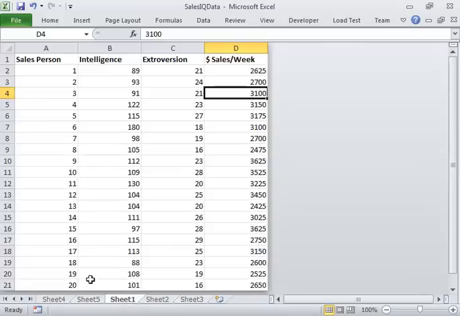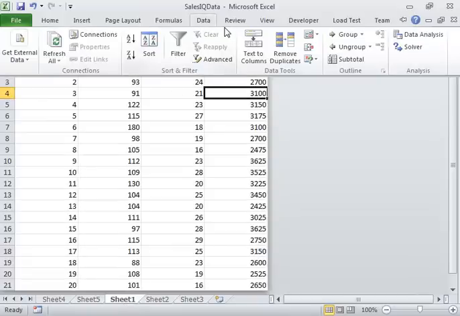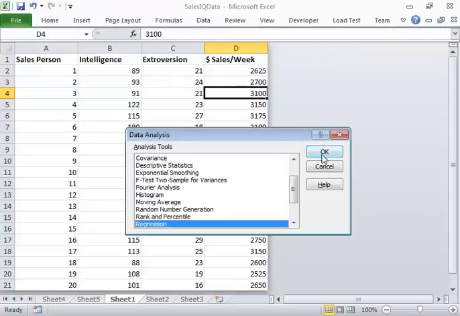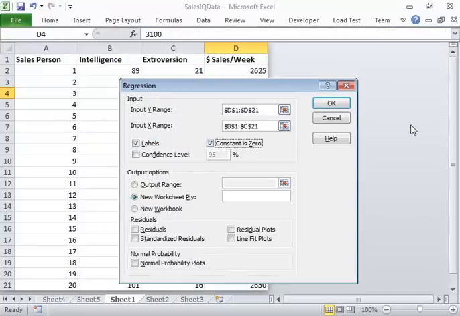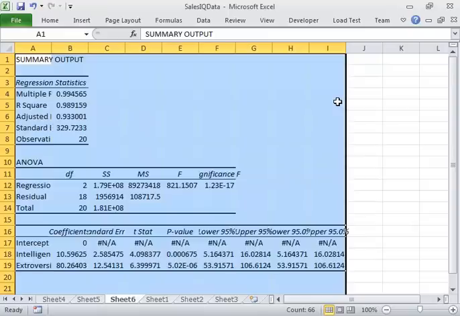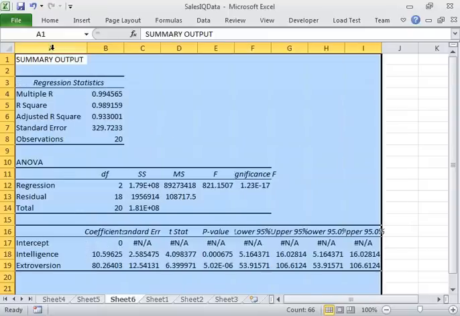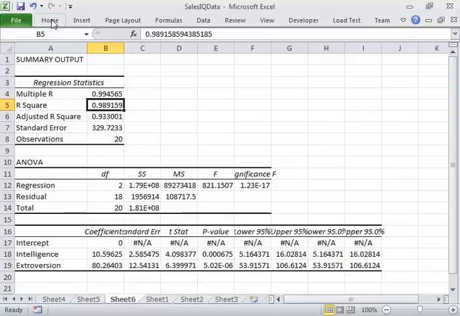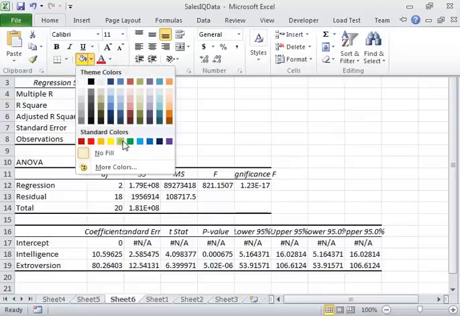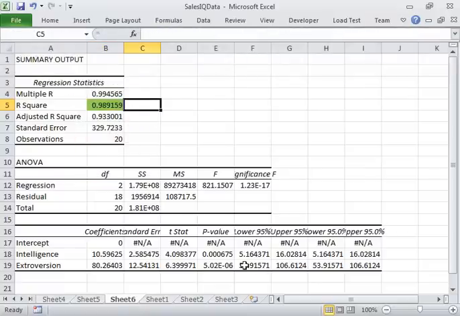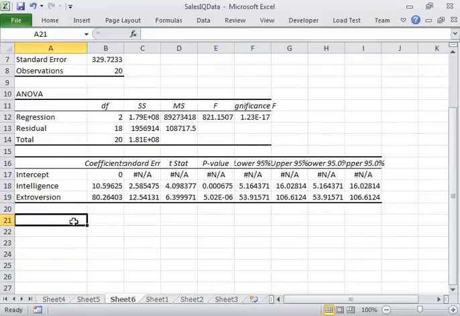So to give it another shot, I'm going to do the regression again, but this time I'm going to do it without my constant. So I'm going to set constant equal to 0. Wow. My R-squared is now 98%. Okay? So I love my R-squared. My p-value on my intelligence is 0.0006. It's 0.06%. The p-value on my extroversion is extraordinarily low. So now I have a good regression that I can use.